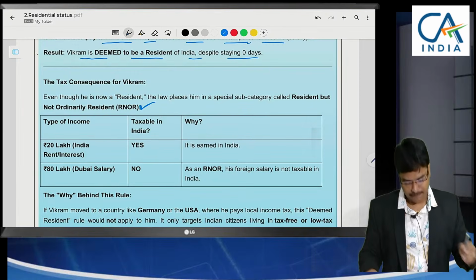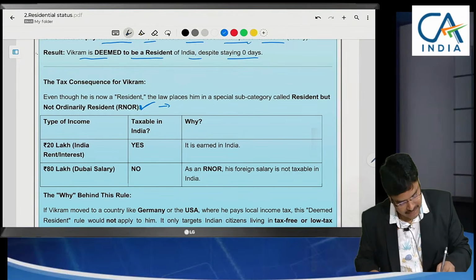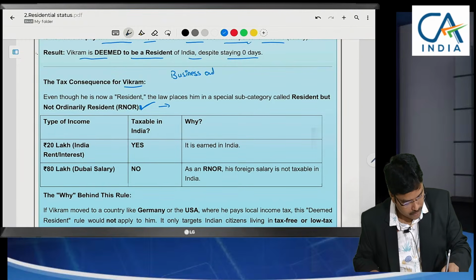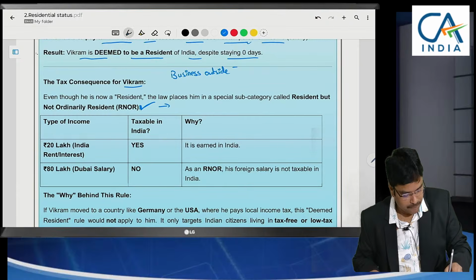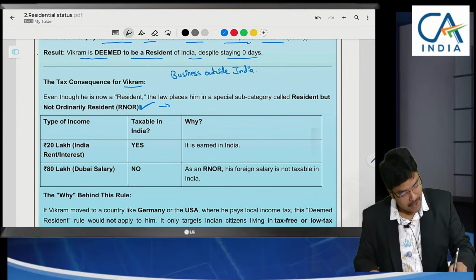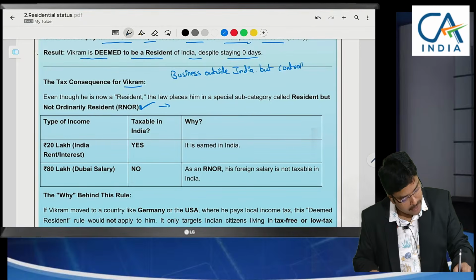So what? If this person, Vikram, is having business outside India, but it was controlled by his cousin.